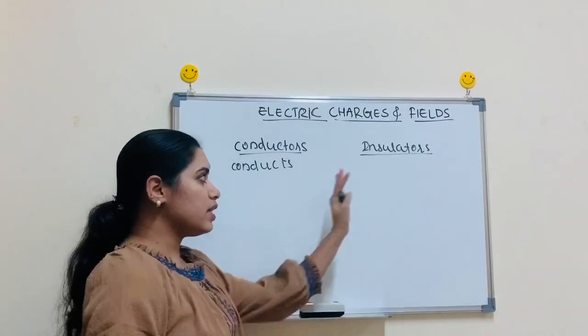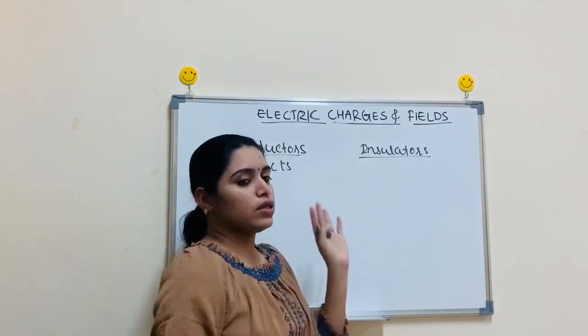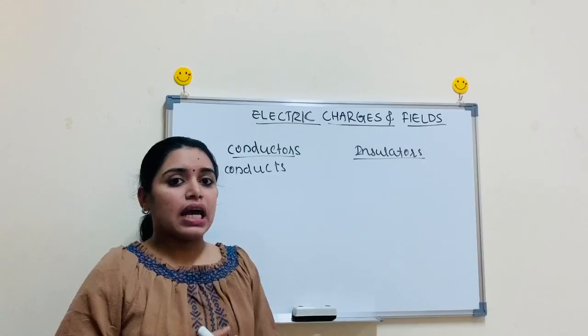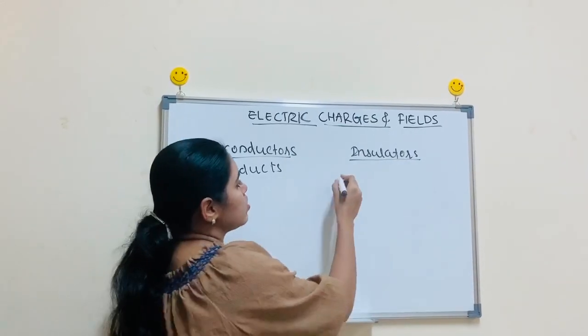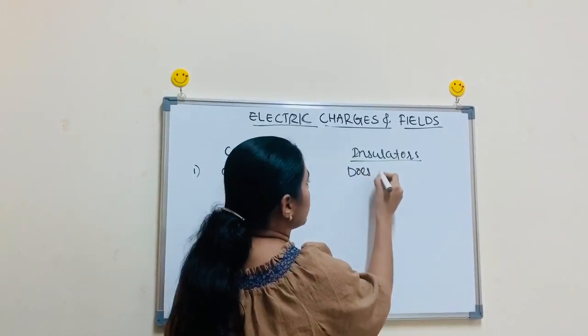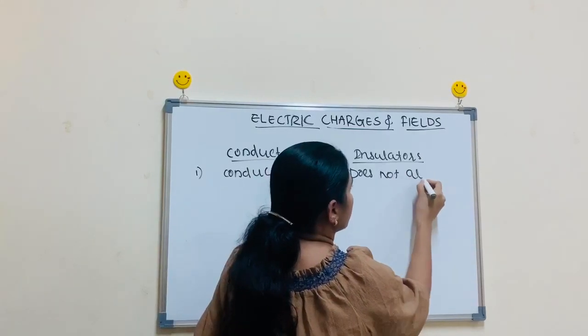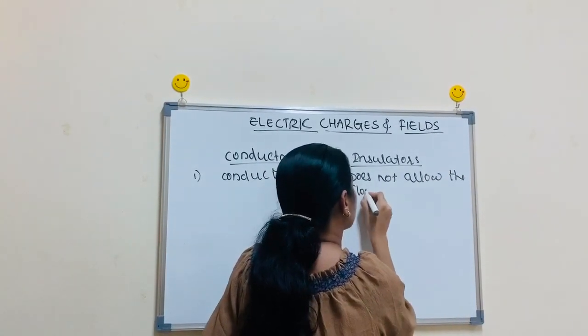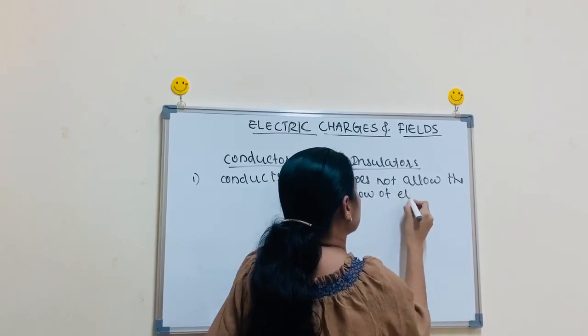Okay, then what are insulators? Just the opposite of conductors. The substance which does not allow the flow of electricity is called an insulator.